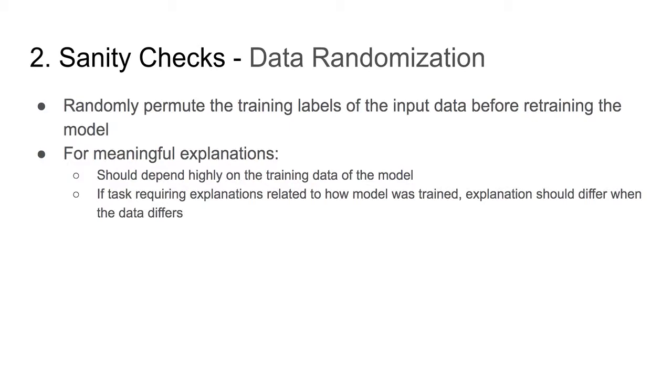So lastly, we have data randomization. This is a method of randomly permuting the training labels of the input data before retraining the model and recalculating the explanation for those given inputs. And basically for a meaningful explanation here, just like the first two, if our explanation tool should highly depend on the training data of the model, we expect that our computed randomized explanation in the end should differ a lot from the original explanation that we started with. So if our task requires that our explanation is related to how the model was trained, then our explanation should differ when the data differs.